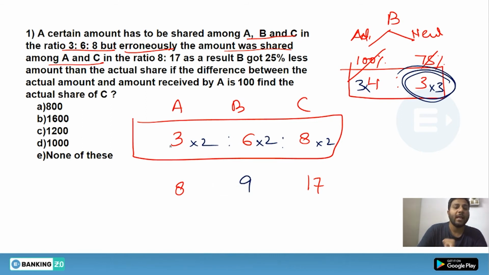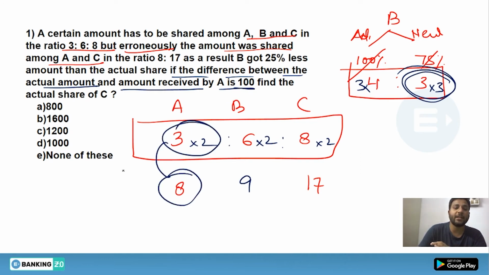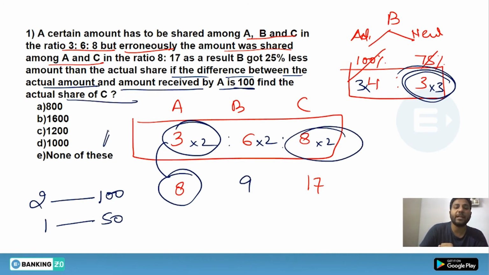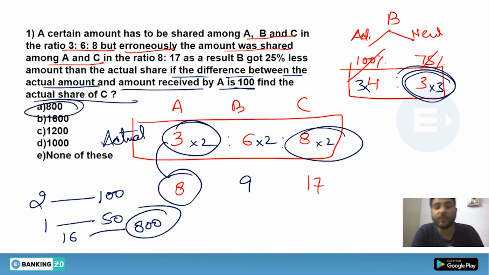Now the question is saying that the difference between the actual amount and the amount received by A is 100. That means the difference between the 6 ratio and 8 ratio will be 100, and in terms of ratio it is 2, which is equivalent to 100. That means 1 ratio equals 50. Now what is this asking? Find the actual share of C, and as you can clearly see, the actual share of C is in ratio 16. That means 16 ratio stands for 800. So C's actual share was 800 rupees, and option A is the correct one.